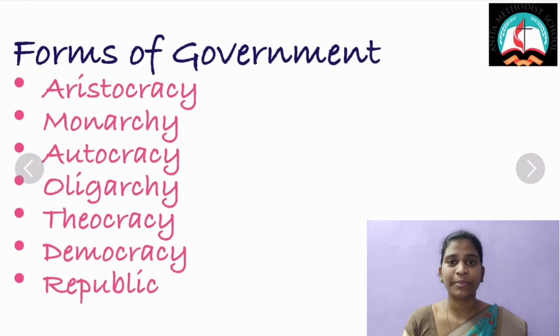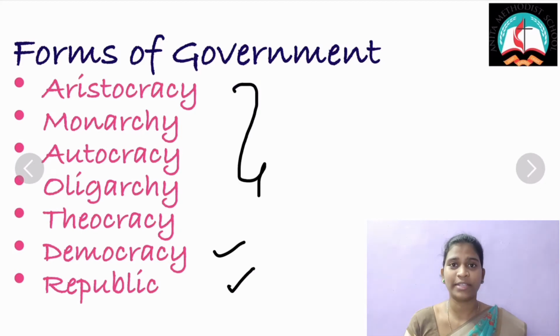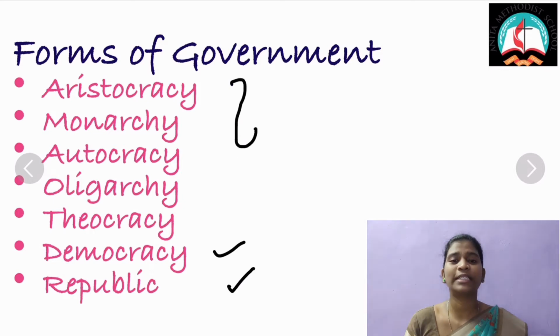So the forms of government are Aristocracy, Monarchy, Autocracy, Oligarchy, Theocracy, Democracy and Republic. You all may know what democracy is and what republic is. You might not know the rest of the forms of government, so I'm going to briefly explain what these governments are.